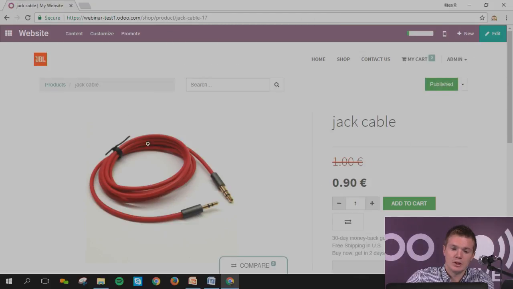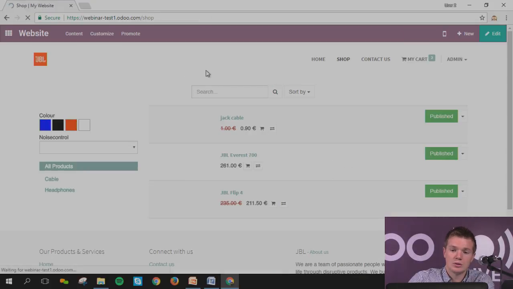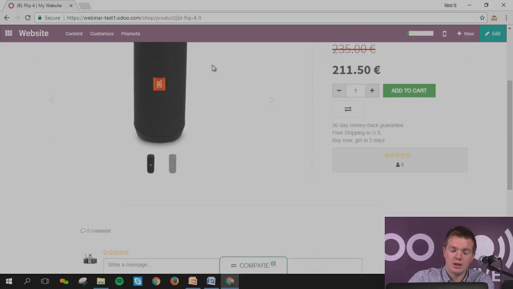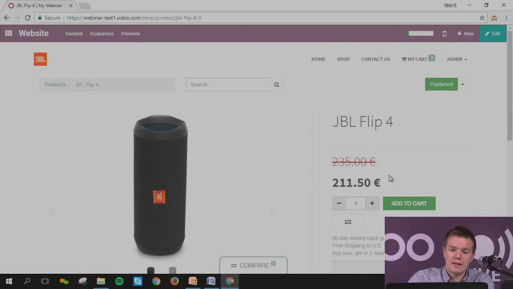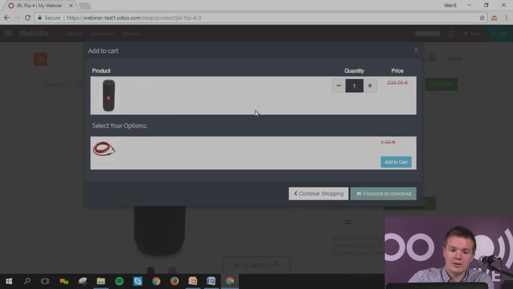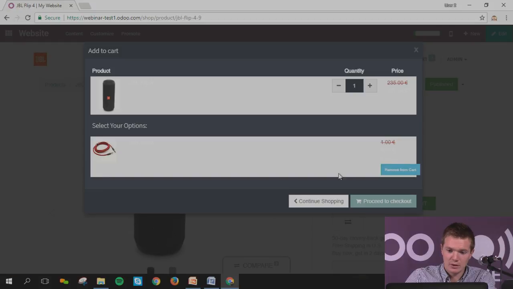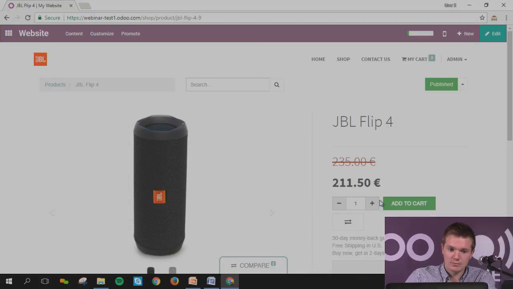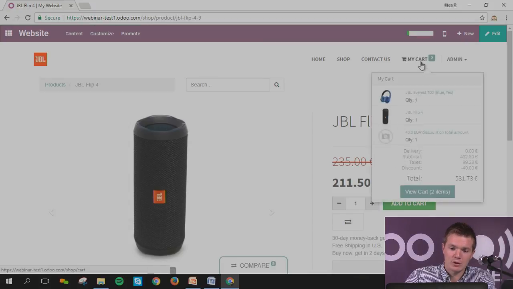There you go. So if the guy, let's imagine, goes to all the products, he's taking the GBL. You're going to have the info, and he's going to add it to cart. And you can see, directly it proposes some other product. Well, if you buy this, you can have this one for only one. You can add it to cart as well, and you can proceed to checkout. Then afterwards, you can have your cart with the two in it and the cable.